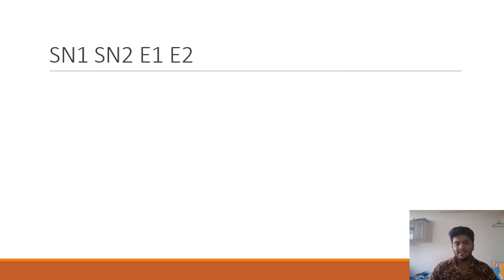Next up, we have SN1, SN2, E1, E2. That is a must question because for 2-3 years it has been continuously asked. So you should know the difference. Which is unimolecular, which is bimolecular, which is first order, which is a two-step reaction, in which reaction there is Walden inversion. So this is expected at least.